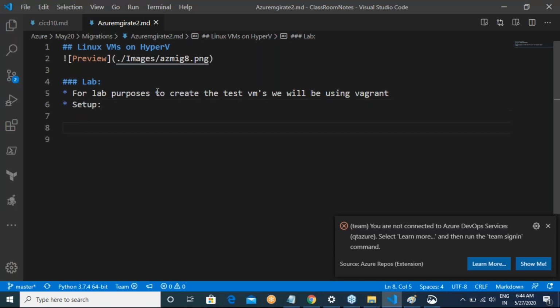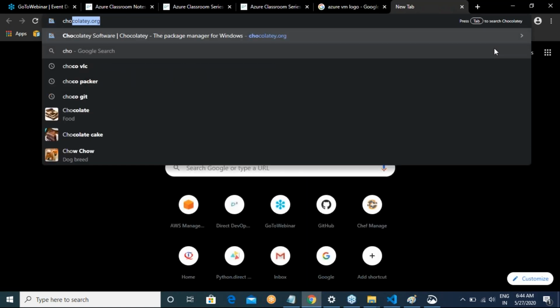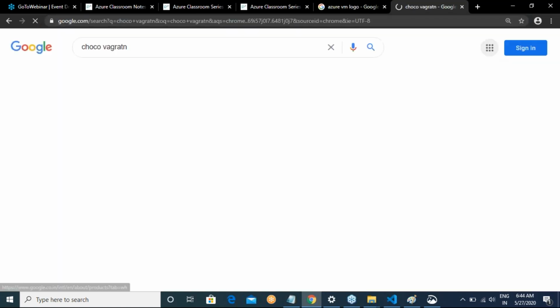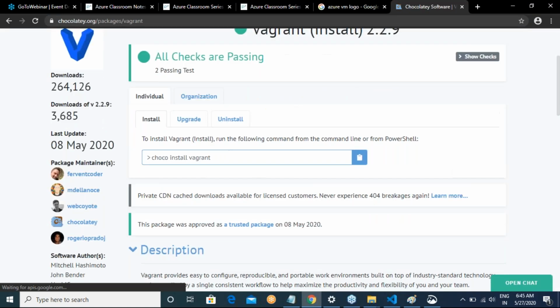You have installed Chocolatey, right? In the last class, I asked you to install Chocolatey. On that virtual machine, Hyper-V is enabled, and you are expecting a tool called Vagrant.